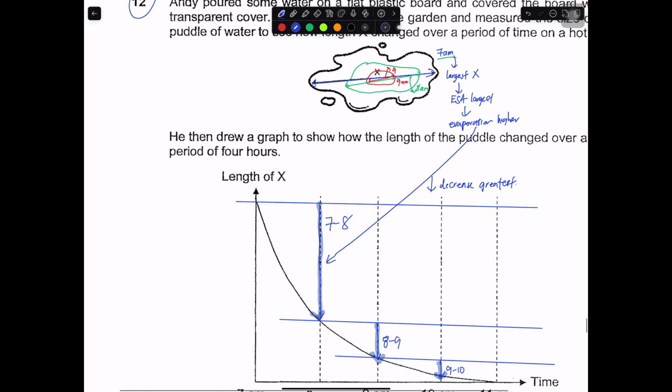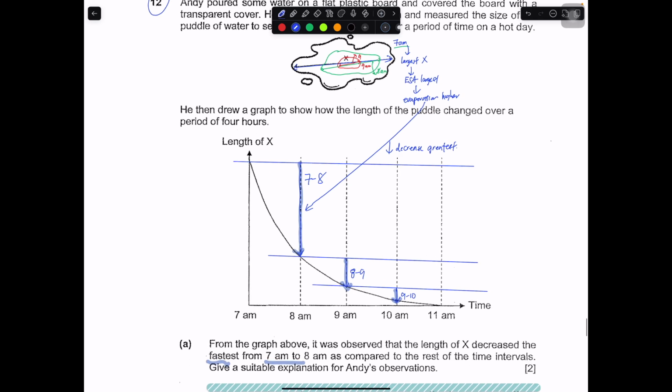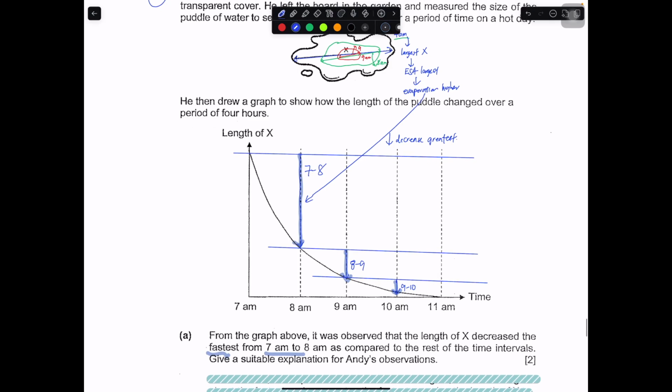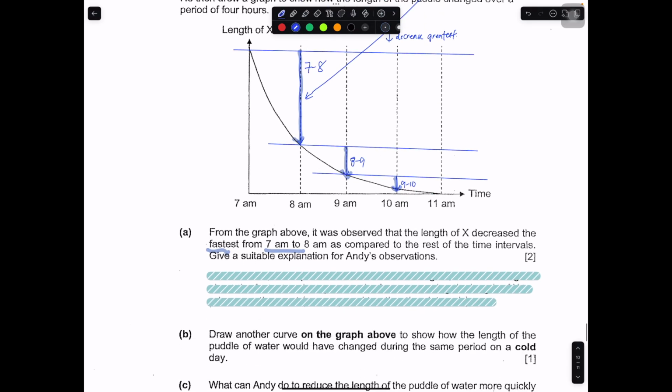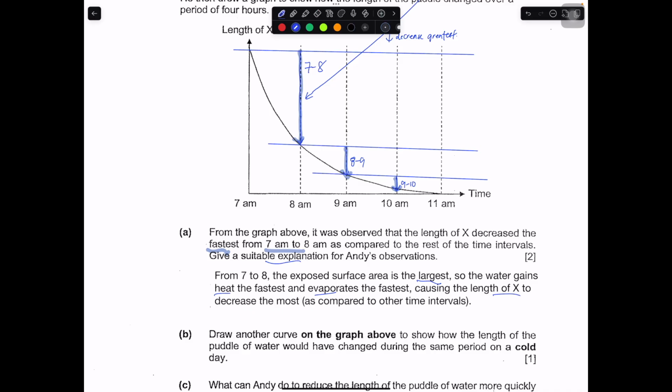Okay, in this case, subsequently, because the puddle becomes smaller and smaller, the exposed surface area becomes smaller, the rate of evaporation will also become slower, therefore the decrease becomes smaller as well. So a suitable explanation is really linked to the exposed surface area. From 7 to 8, the exposed surface area is the largest, so the water will gain heat the fastest and evaporate the fastest, causing x to decrease the most as compared to the other time intervals. So this part of the answer is good enough. That's why the drop is also the largest.